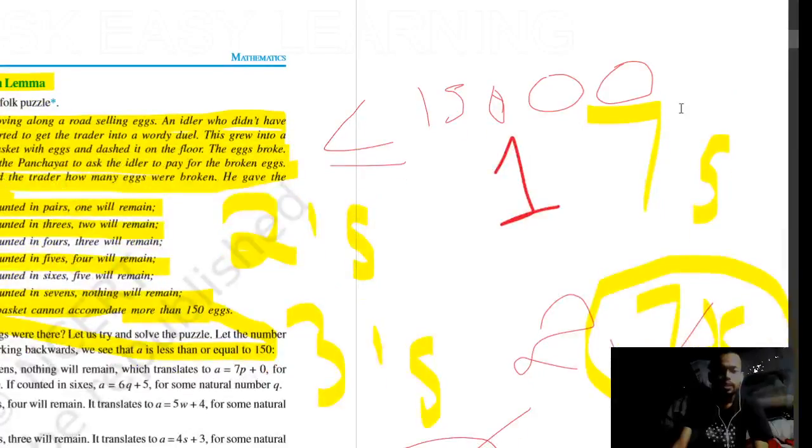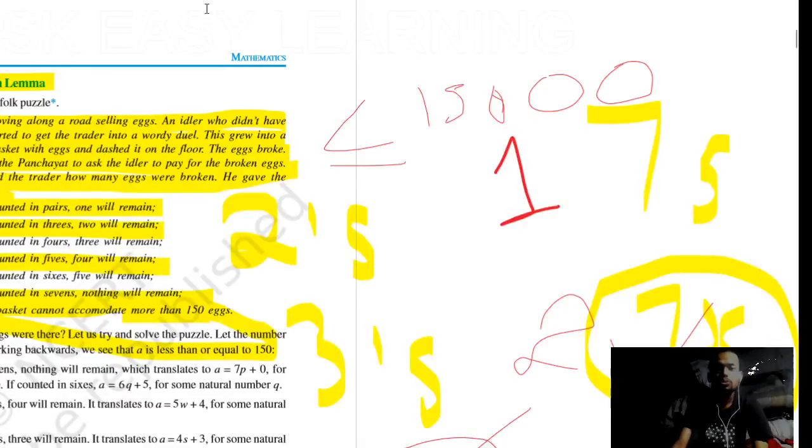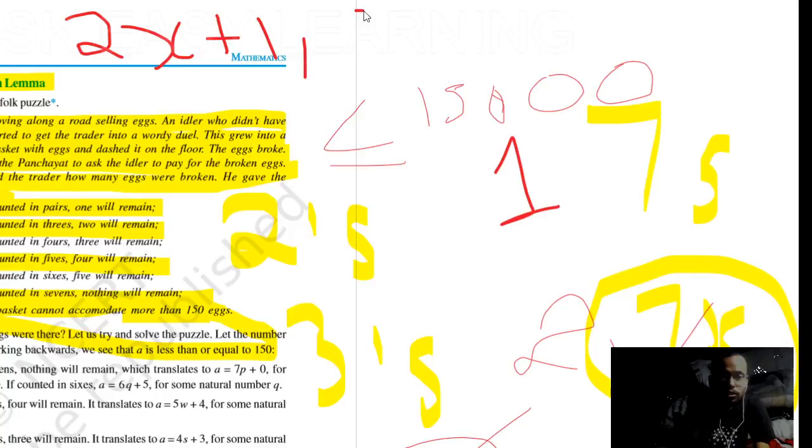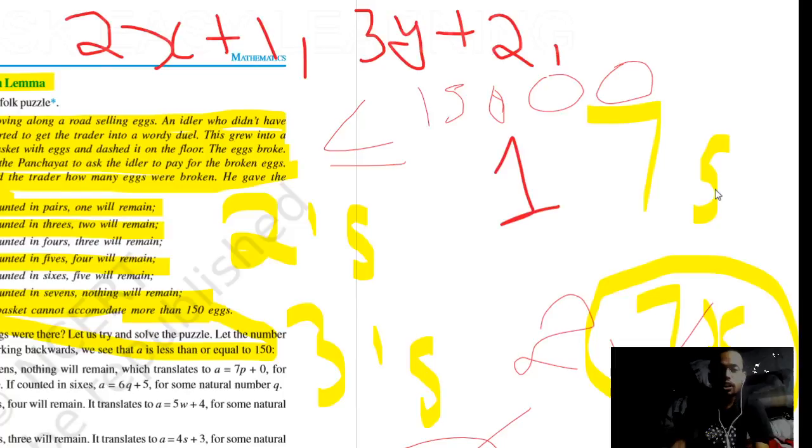See, counted in pairs, one should remain. So such conditions also have to be checked out. 2x plus 1. Okay, counted in pairs, one will remain. Counted in threes, suppose 3y plus 2. Counted in fours, 3 will remain. Okay, 4z plus 3, and so on. After this, you will find the answer is not 147 but 119.